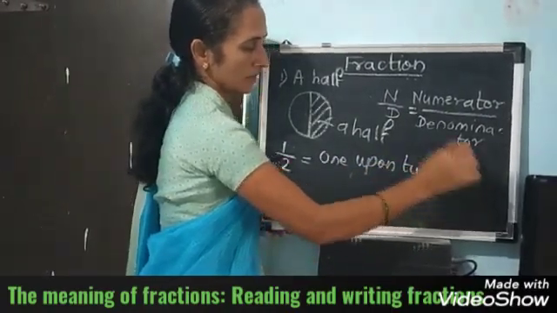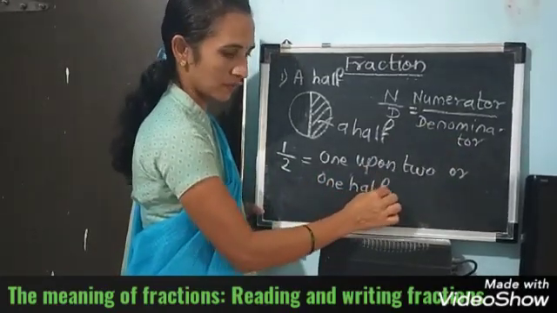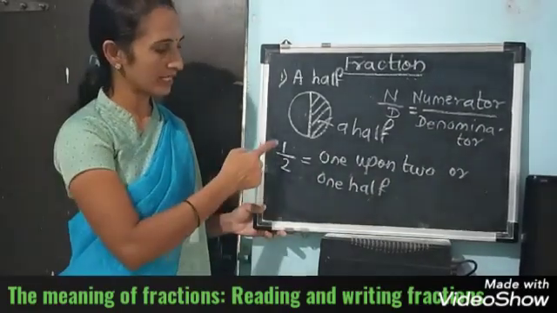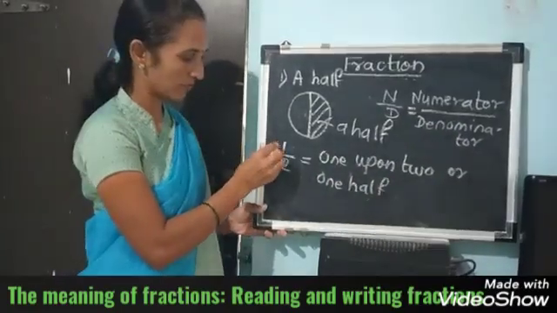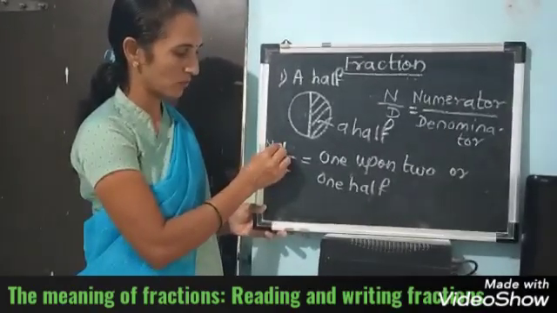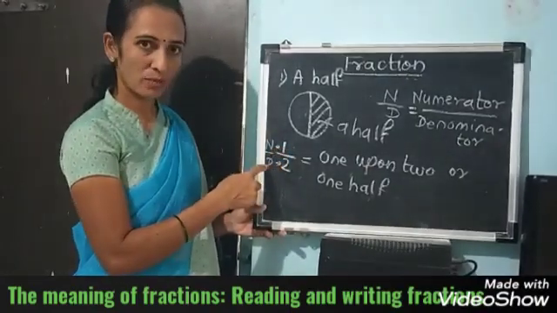Or 1 half. 1 upon 2 or 1 half. Once again I am telling, this one is the numerator and this one is the denominator. Okay. 1 is the numerator here and 2 is the denominator.